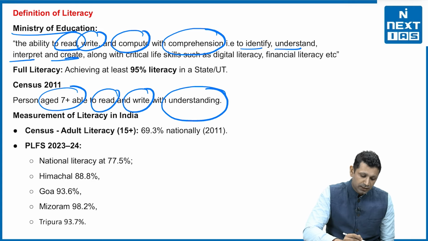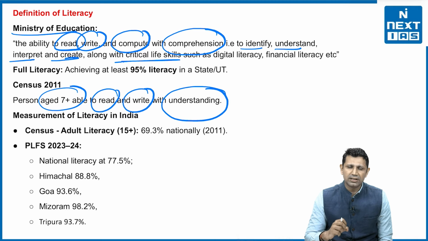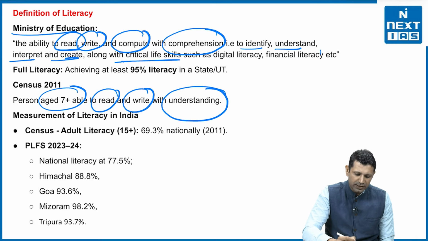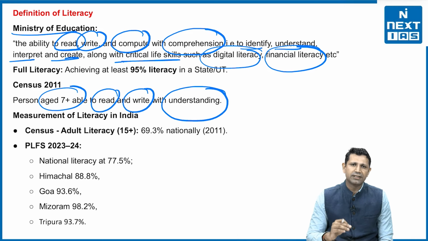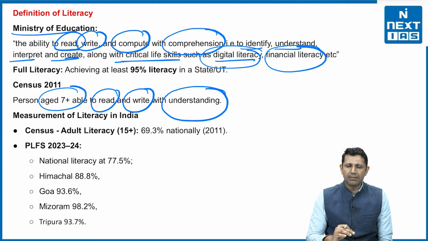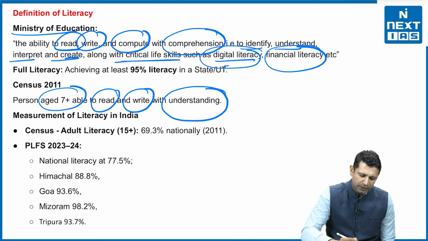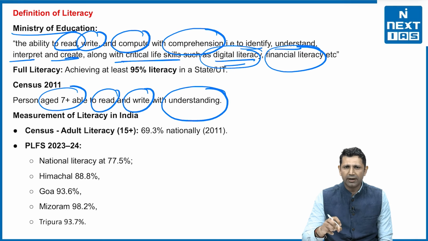Along with that, he has critical life skills. Critical life skills include 2 things. One is financial literacy. Second is digital literacy, because both are important in today's time. I hope you understand what financial literacy and digital literacy are. Financial literacy is that you are aware of savings, banking services, insurance services, etc. Digital literacy includes awareness about using gadgets like laptops and mobile phones, being able to use the internet, and being able to utilize the available applications. So that comes under digital literacy. If a person has all these things, then that person is known as a literate person.